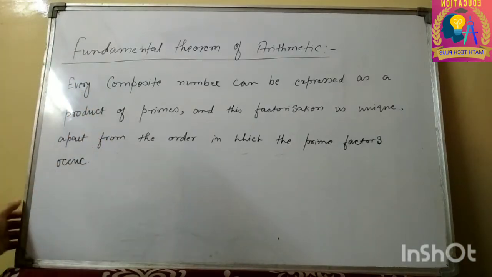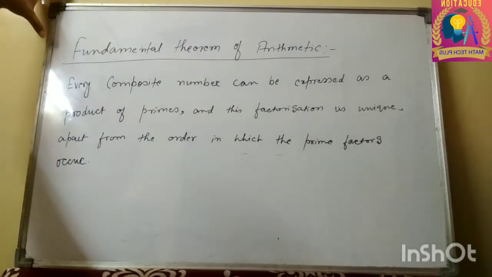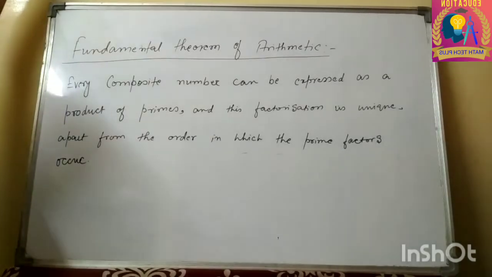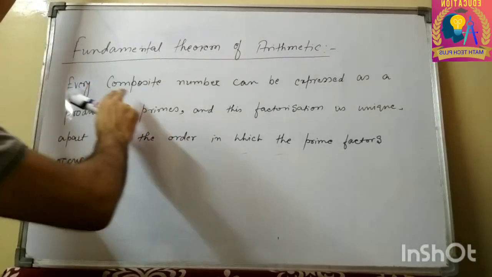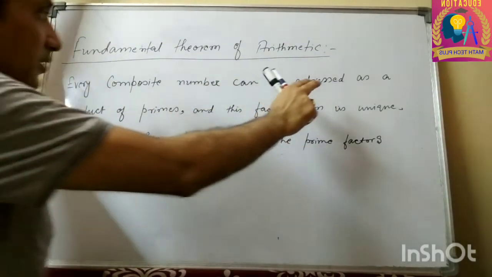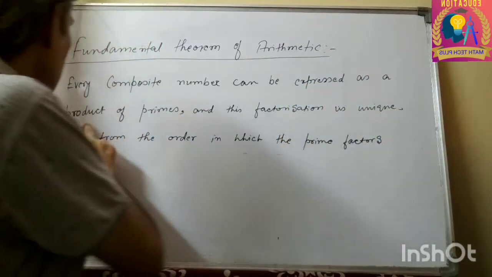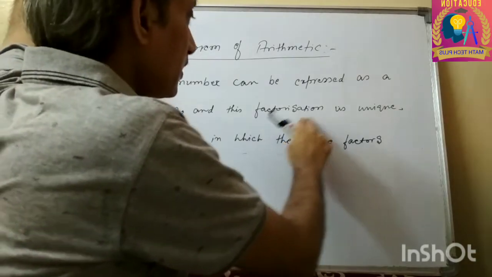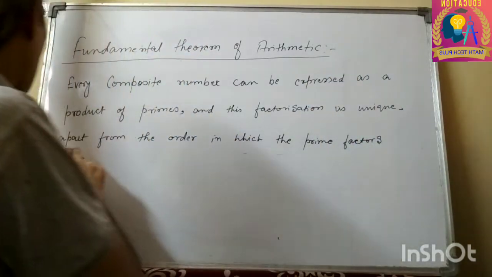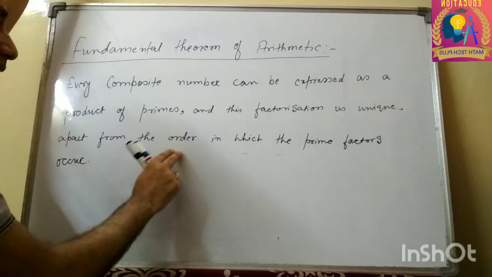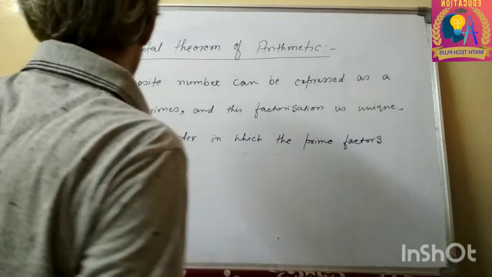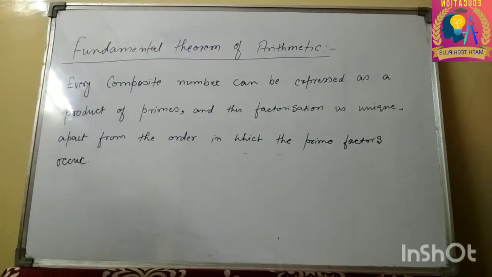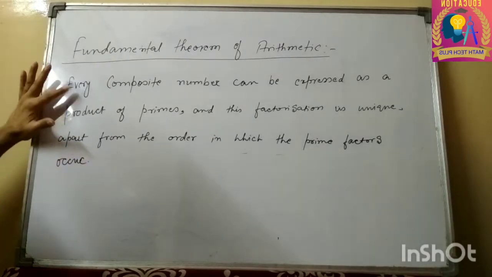Next thing is the fundamental theorem of arithmetic. What is this theorem? What does it say? It says every composite number can be expressed as a product of primes, and this factorization is unique apart from the order in which the prime factors occur. ये डेफिनेशन आप एनसीईआरटी में देख सकते हो.